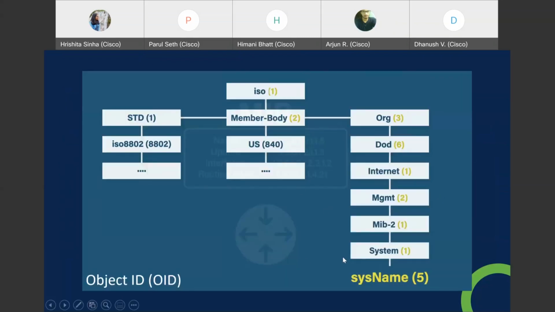So this is what an OID looks like. It is in a tree format. What you can see in the brackets is represented in dots, and what we get as the final product is our complete OID. For example, here, like ISO, the first integer would be 1. In that fashion, 1.2, 0.3, 0.6, 0.1, and that way we will get an OID.